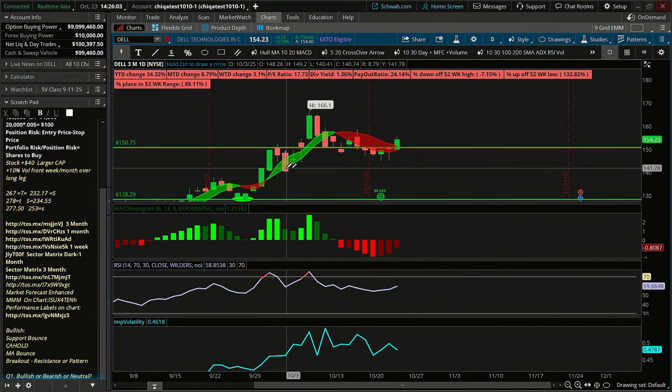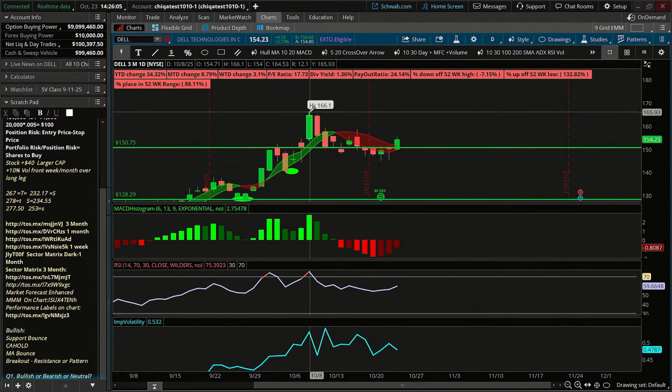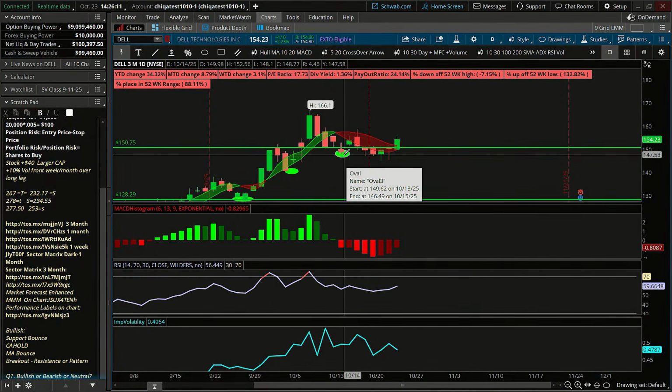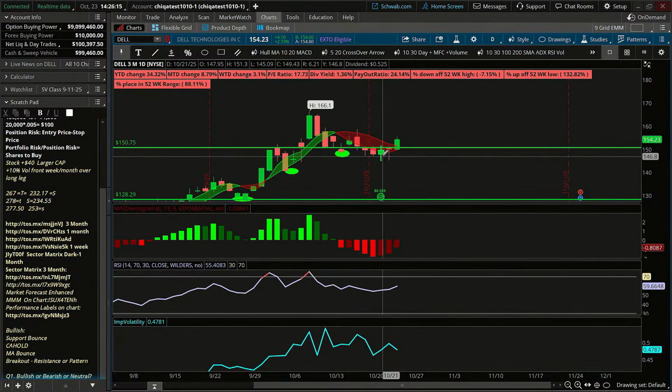And then you have another little pullback here, and then it has its high, and then the pullback here was a little bit lower. And then I would say this actually went a tad bit lower than this, but it wasn't extreme. It wasn't like it crashed way below it. Some people might look at that as possibly an area of support because it's in such a shorter range there.